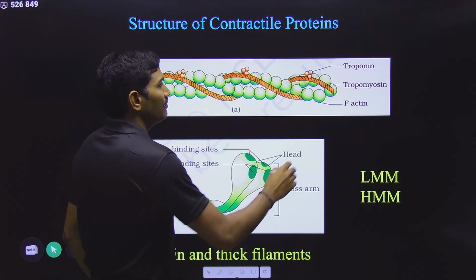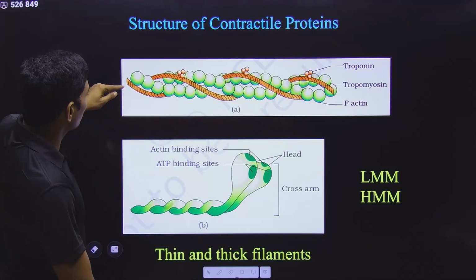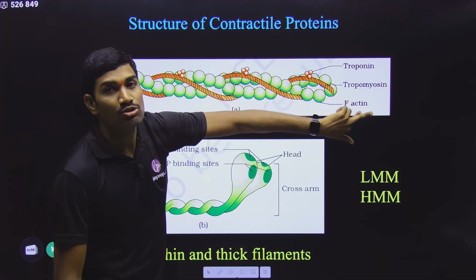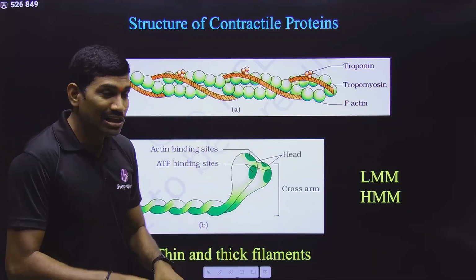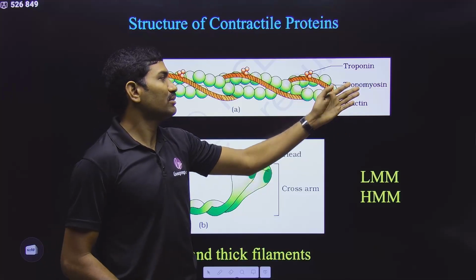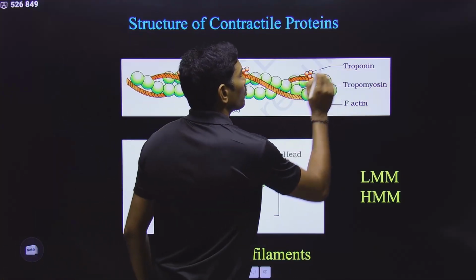Next, we will talk about tropomyosin. This tropomyosin is also a filamentous structure, and there are two filamentous structures. These are also helically coiled, and they interact with the F-actin. This is the information regarding tropomyosin. Over. Next we are talking about troponin.